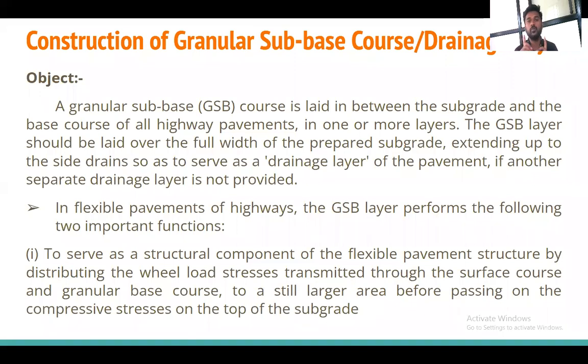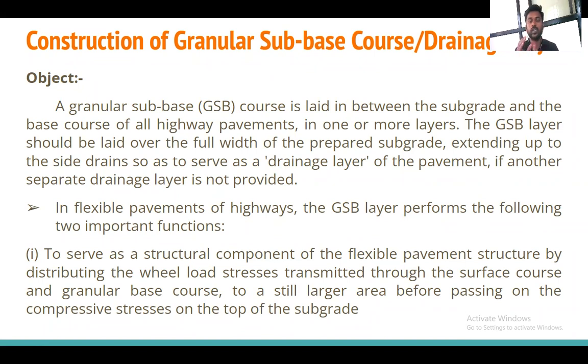The first and most important motive is what? Whatever load comes onto the base course through the pavement is transferred to the subgrade soil by using this subbase course. This is in the flexible pavement because a large load is transferred in the flexible pavement, as all the load coming from the wheels is transferred by granular action.